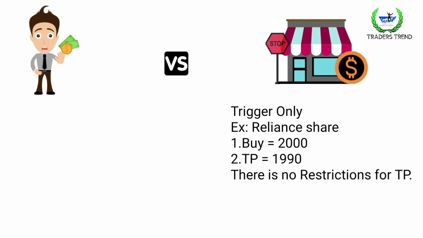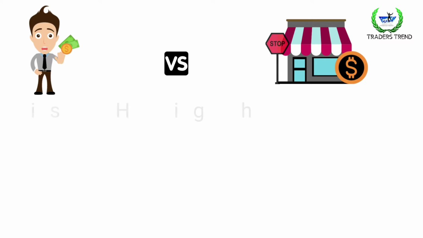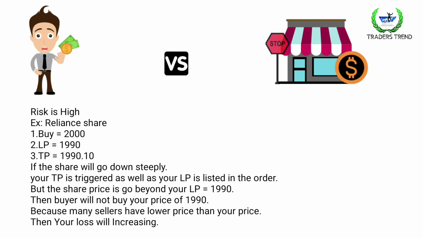There is no restriction. The next point is that in the stop loss side, the risk is high. Let's see an example. We pick the Reliance share. You buy the share at 2000, then set the limit price equal to 1990 and the trigger price at 1990.10, a 0.10 paise difference between the limit price and trigger price.